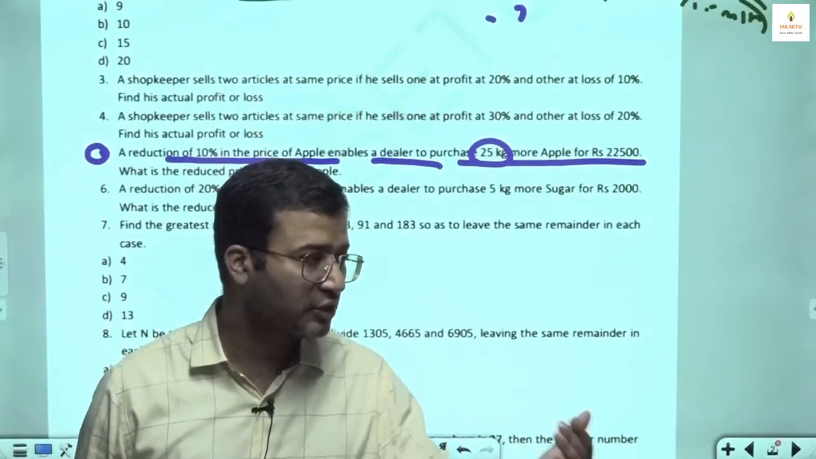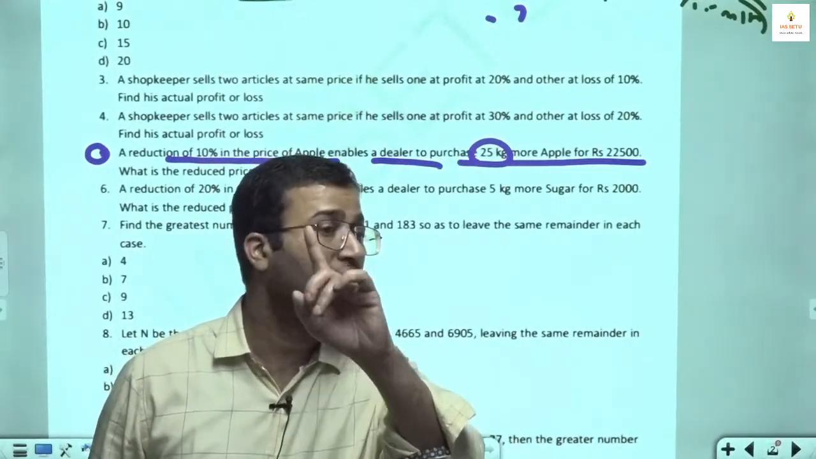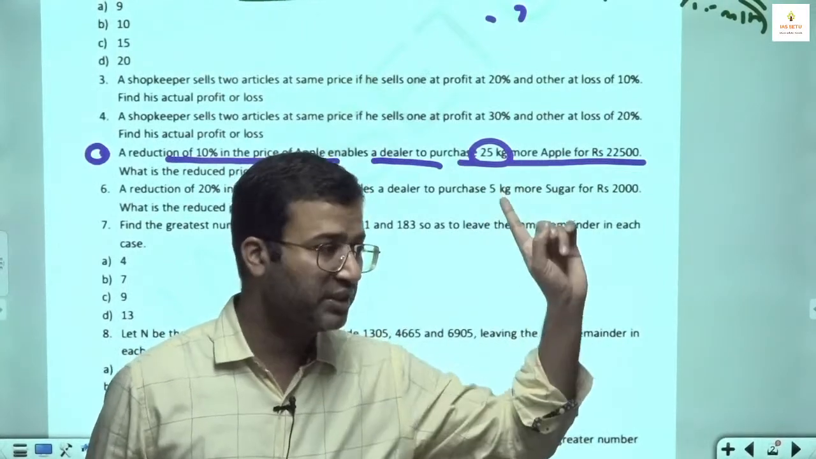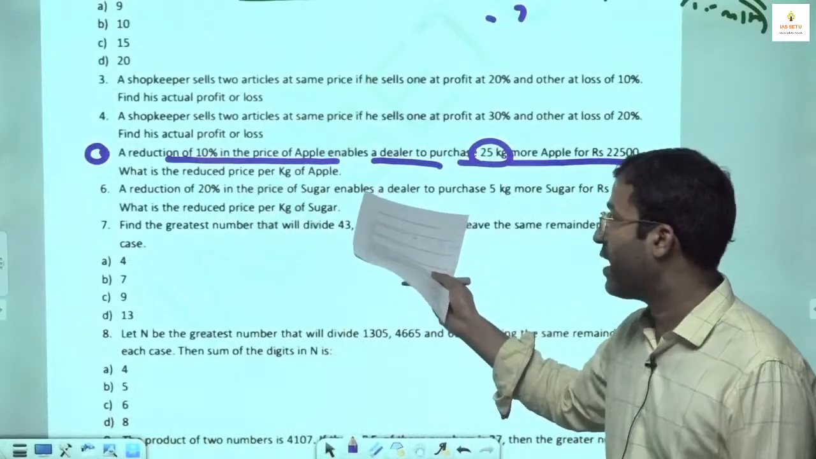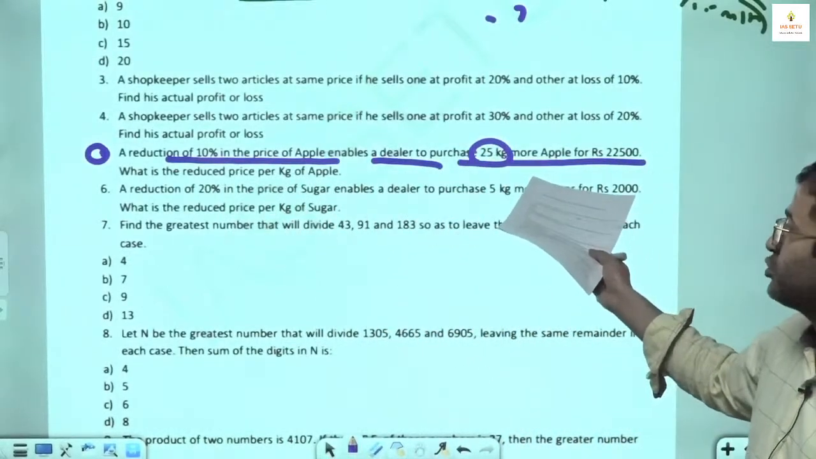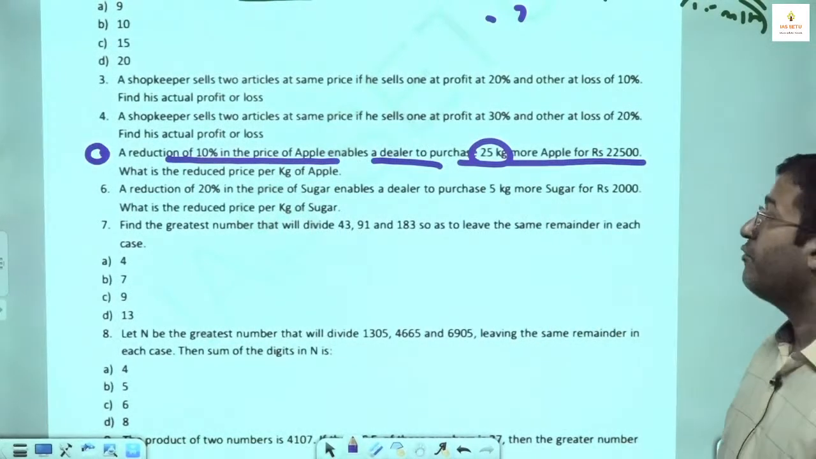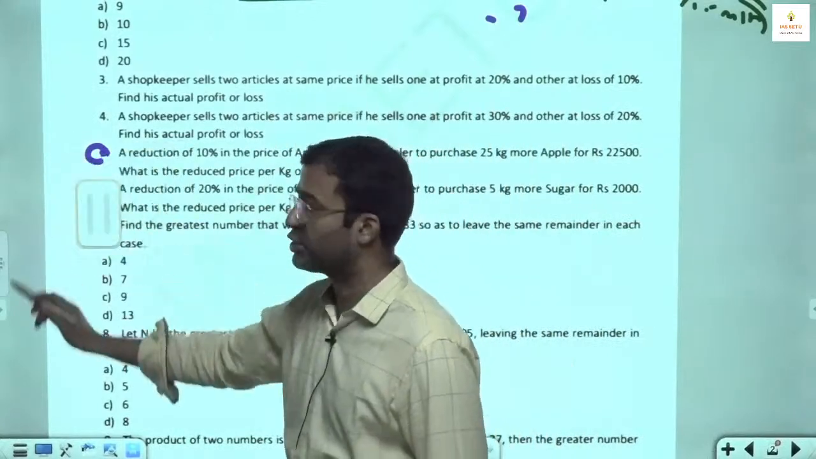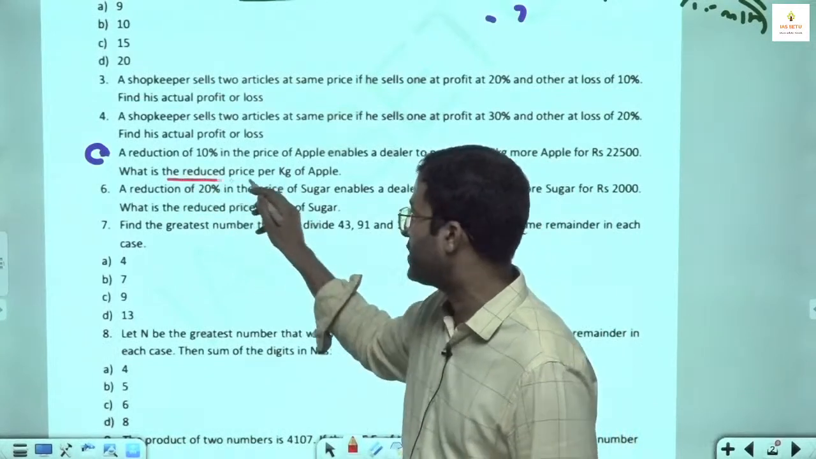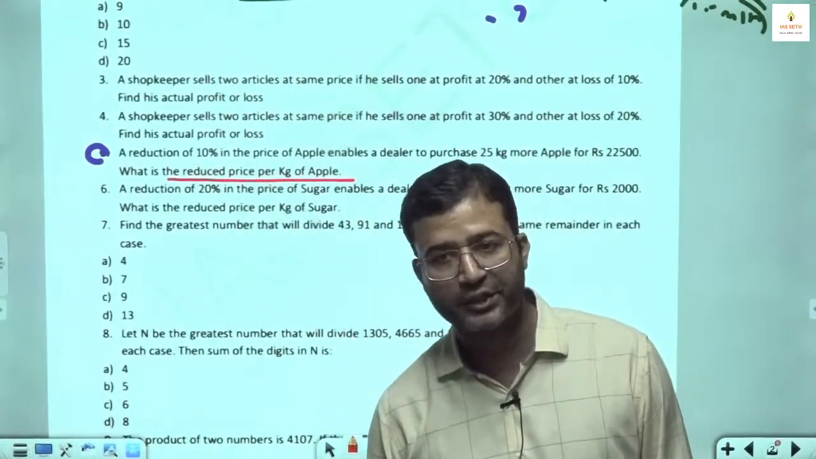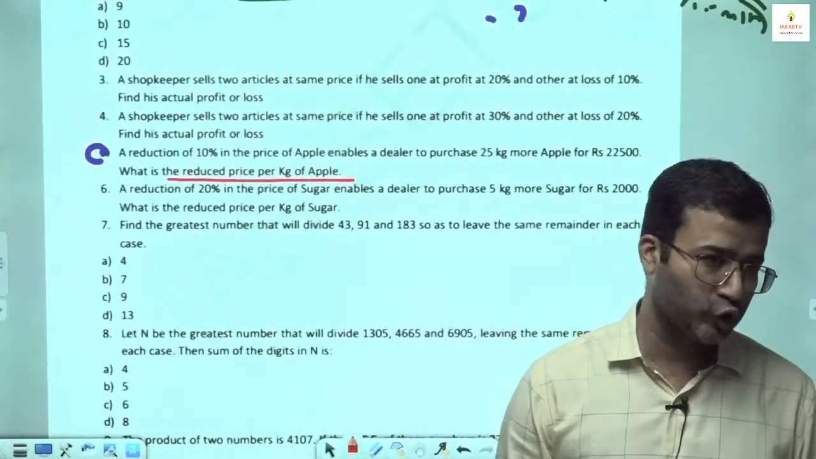This kind of question will come. Reduction of 10% in the price of banana enables you to get 1 dozen extra in 180 rupees. We discussed this in the last class. A reduction of 10% in the price of apple enables a dealer to purchase 25 kg more apple for rupees 22,500. Find the reduced price per kg of apple. And if they ask exactly the same thing, they will ask the reduced price only. There is a shortcut. We can find the reduced price directly.